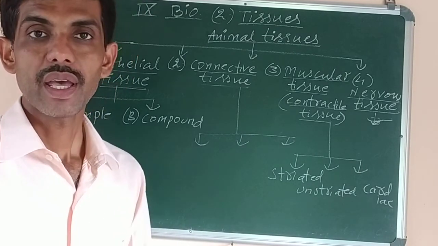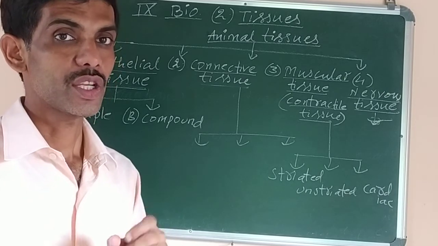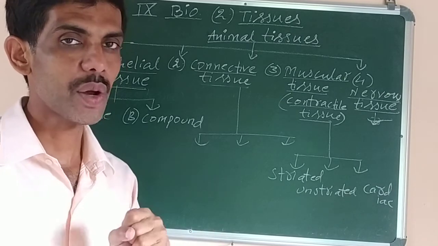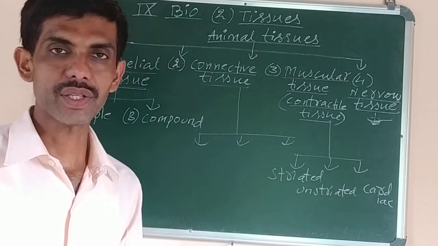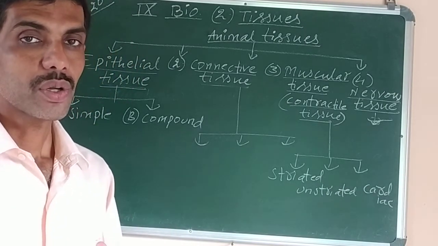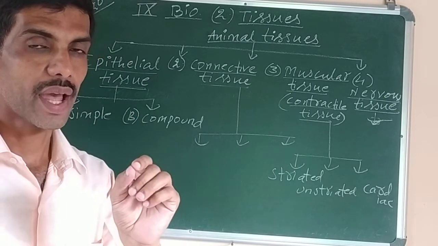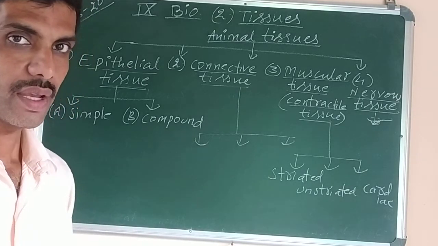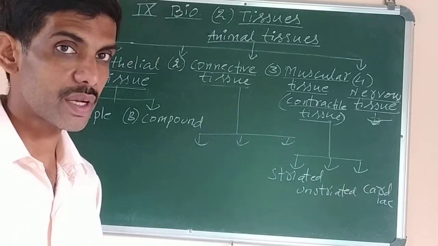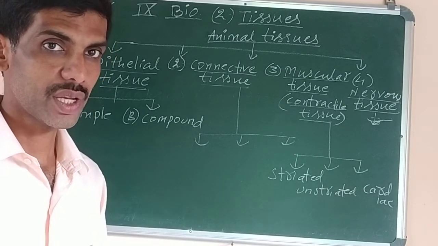If it is there in the stomach and intestine, lining of particularly small intestine, it will help in the absorption of nutrients, like whatever food we eat and the food is digested, that digested food turns into glucose, and that glucose is absorbed through the walls of a small intestine. So absorption is also one of the function, protection, excretion, respiration.